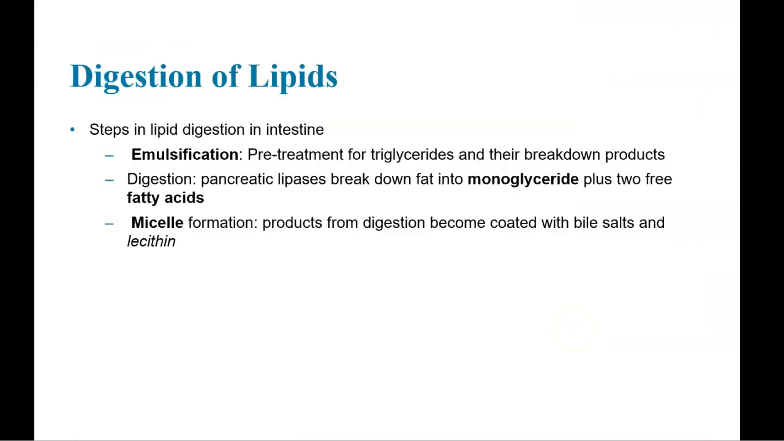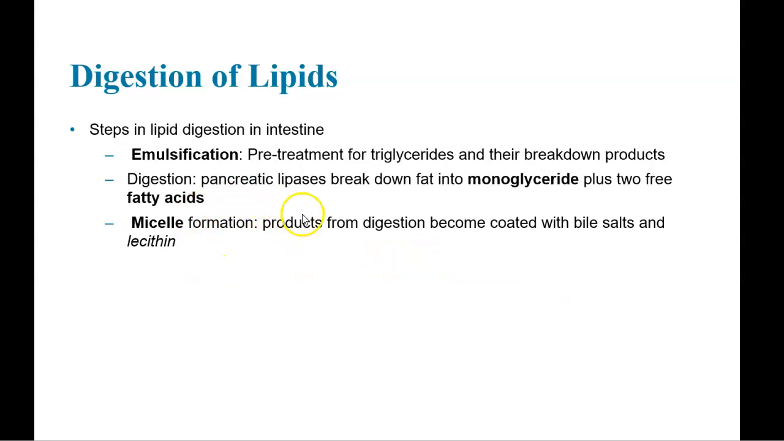Digestion of lipids begins with emulsification, which is a pre-treatment for triglycerides and their breakdown products. This involves bile salts, which are produced by the liver, and these bile salts surround or pull apart fat droplets. When they do that, they facilitate fat digestion, because when they break down the large fat droplets into smaller ones, that increases the surface area and allows for enzymes to do their work and complete the digestion of those fat droplets.